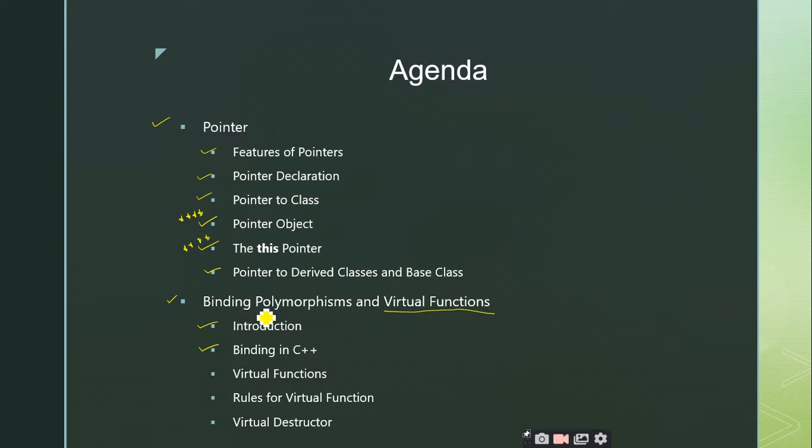So we have seen the concept of polymorphism in the third unit also. As I told, one function existing with different implementations is called polymorphism, right? Existing in many forms is termed as polymorphism. It can be done in two ways.